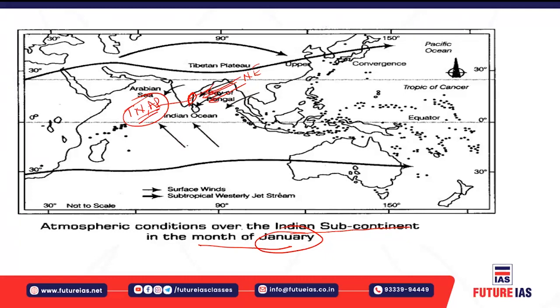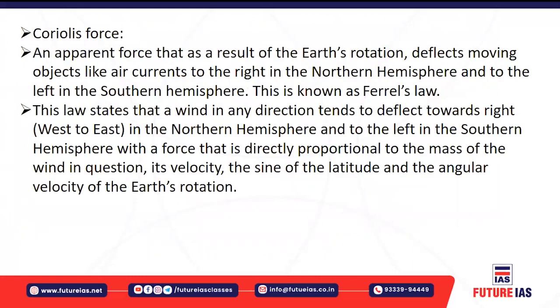The winds blow from the land towards the sea, and when these winds blow they pick up moisture and cause rainfall on the Coromandel coast, on the Tamil Nadu coast as well as the adjoining Andhra Pradesh coast. Okay, let's understand about Coriolis force.